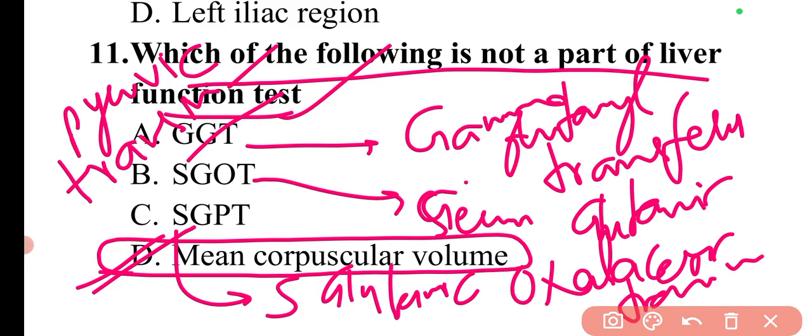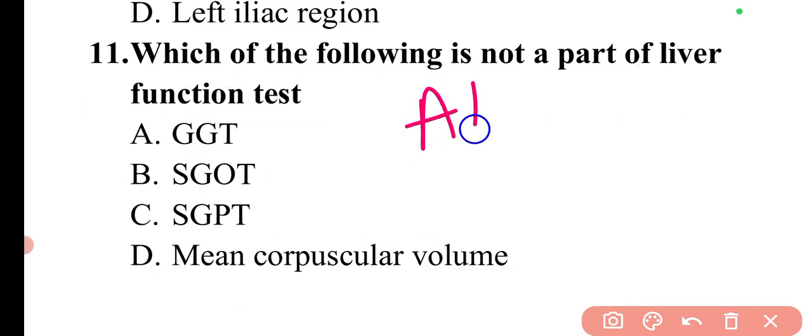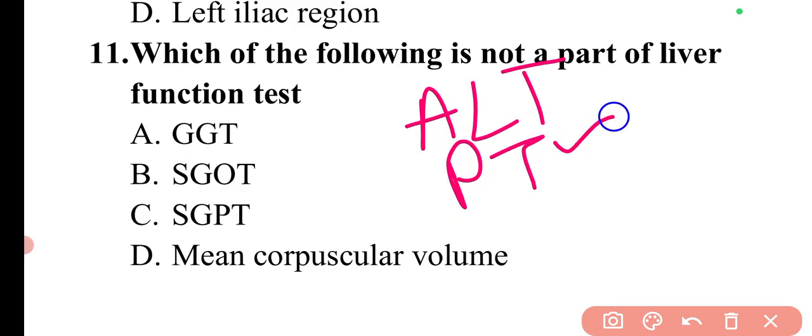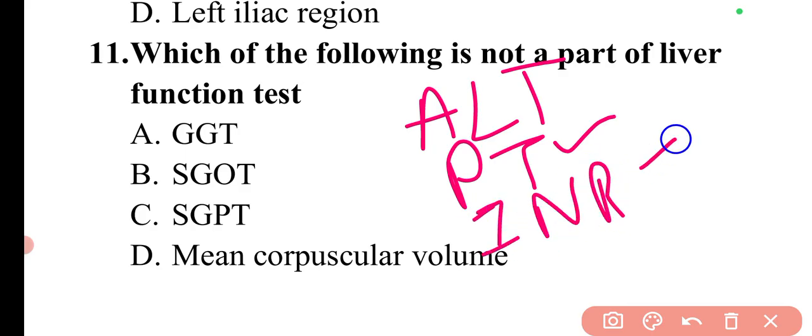Apart from this, the alanine transaminase test is also there. There is the prothrombin time test, and serum bilirubin. There is the international normalized ratio test also, and total protein and albumin. These are the different liver function tests.